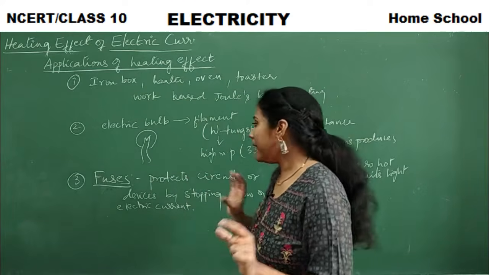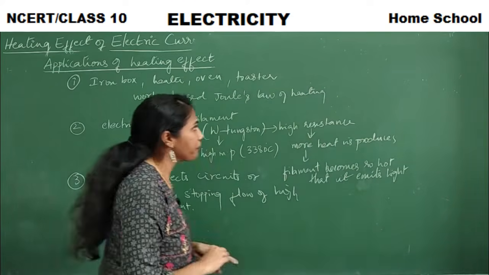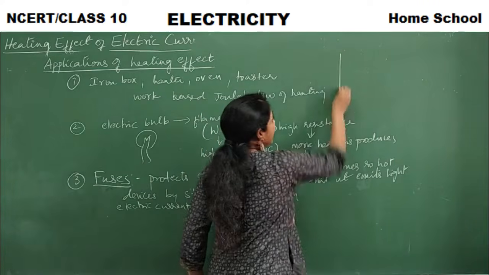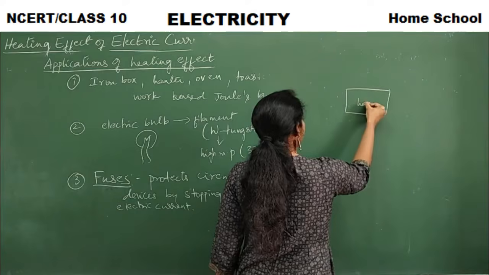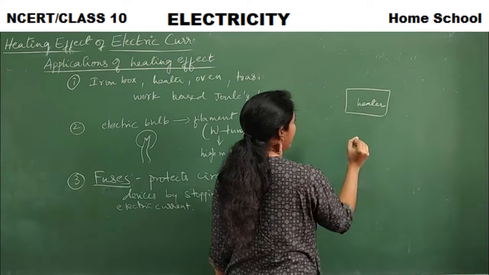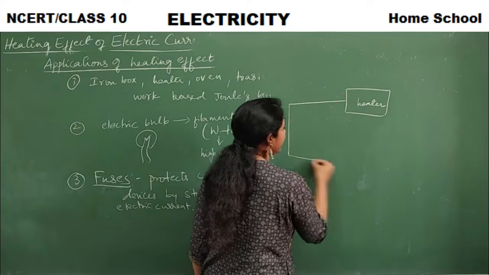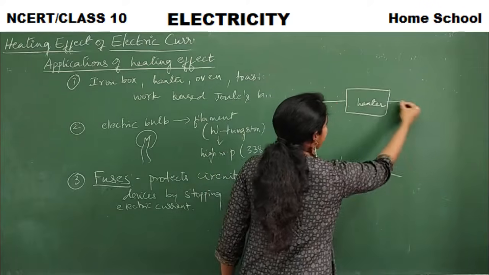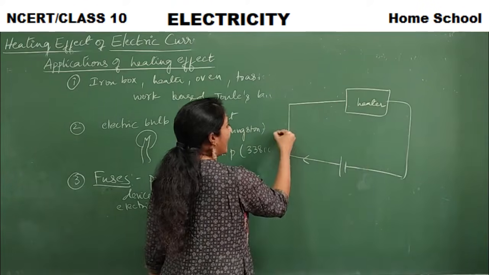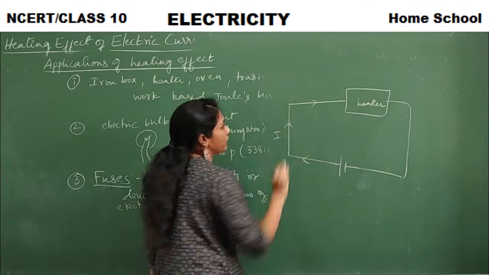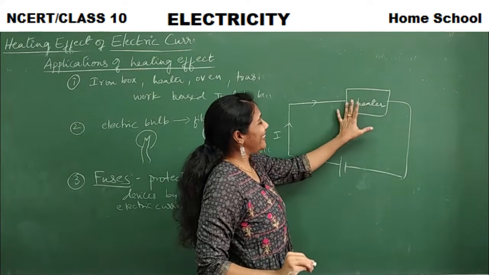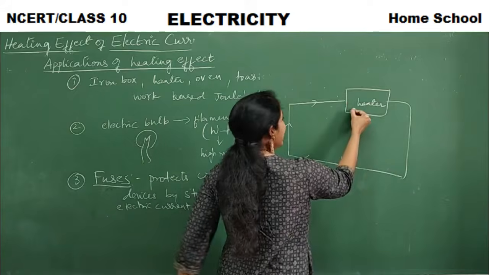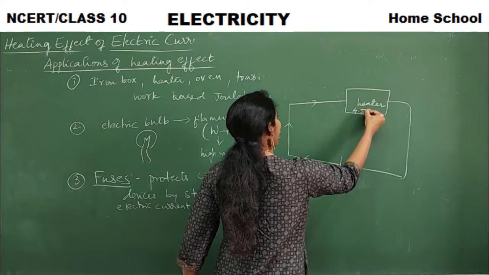Okay, so let me take one example here for the better understanding. This is your device. Say, let me take this is a heater, an electric heater, and this is connected to a source. This is a circuit, so current will flow. I amount of current will flow, right? Say the amount of current taken by this heater is around 4.5 amperes.